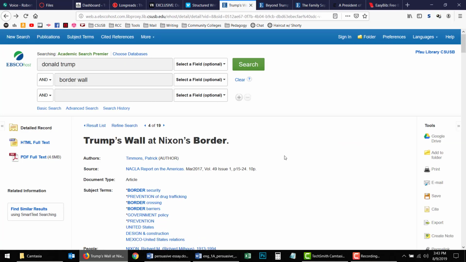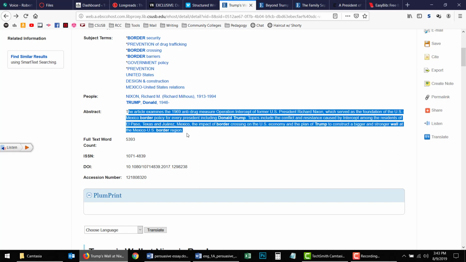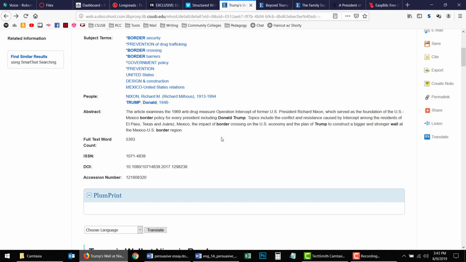Anyway, here we go. Trump's Wall at Nixon's Border. If I wanted to see whether or not this was going to be something I could use, the first thing I would do is read the abstract, which is right here. The abstract: this article examines the 1969 anti-drug measure, Operation Intercept, and so on. Topics include the conflict and resistance caused by Intercept among the residents of El Paso, Texas and Juarez, Mexico. That might be a source that I could use. Let's pretend it is, though.